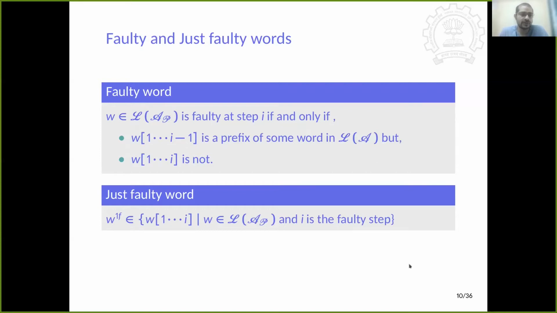Now we also define just faulty. For any faulty word, we take a prefix from 1 to i, such that i is the first occurrence of a fault. Then we call the prefix w_1 to w_i a just faulty word.